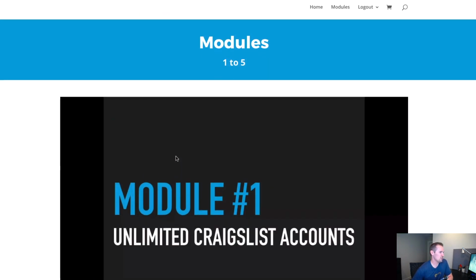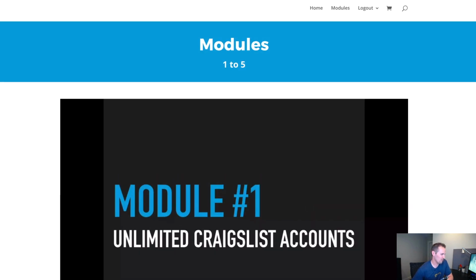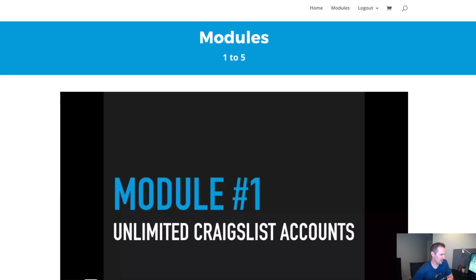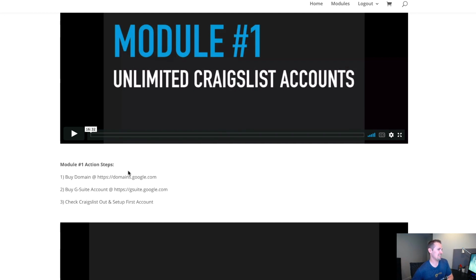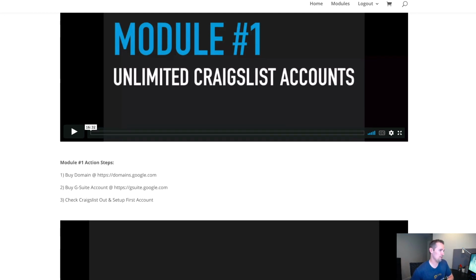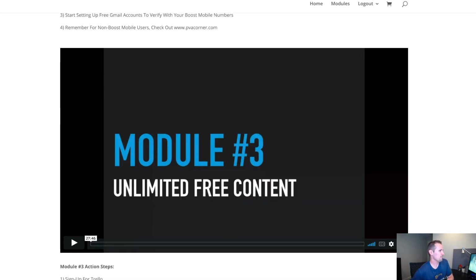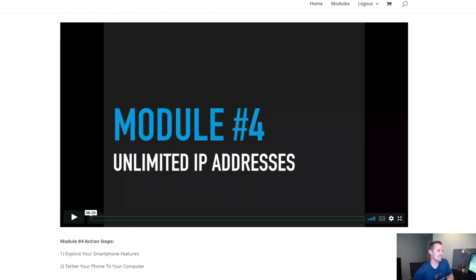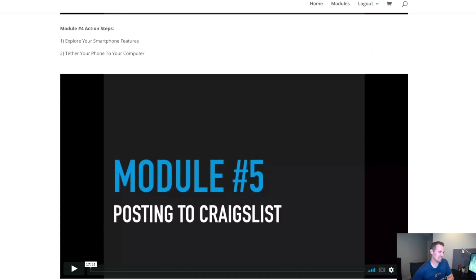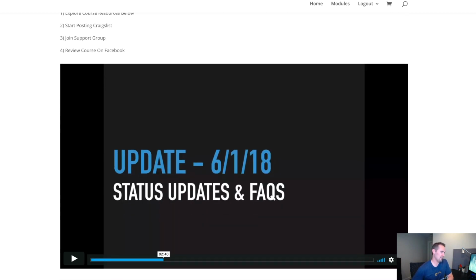But it really just shows you the different steps that are required, starting with how to create unlimited Craigslist accounts, and then it's got these nice little action steps that you have to go through in order to actually follow those steps, and then how to create unlimited phone numbers, unlimited free content, unlimited IP addresses, and then actually posting to Craigslist. And then they also include these little updates whenever things change out there that you need to know about. So this isn't like some course that was made 5 years ago and it's not applicable anymore. This is something that's valid right now based on how things work.